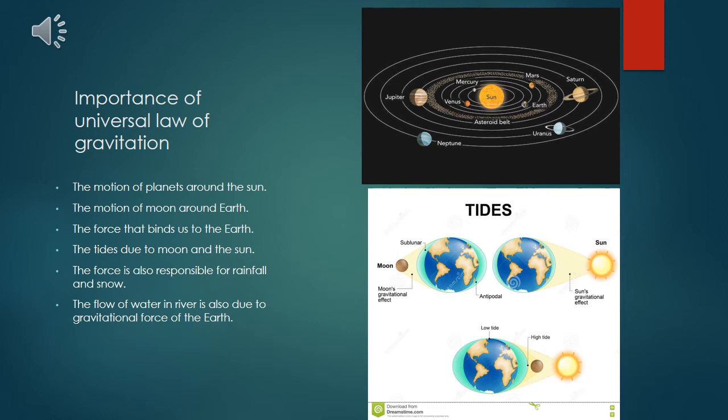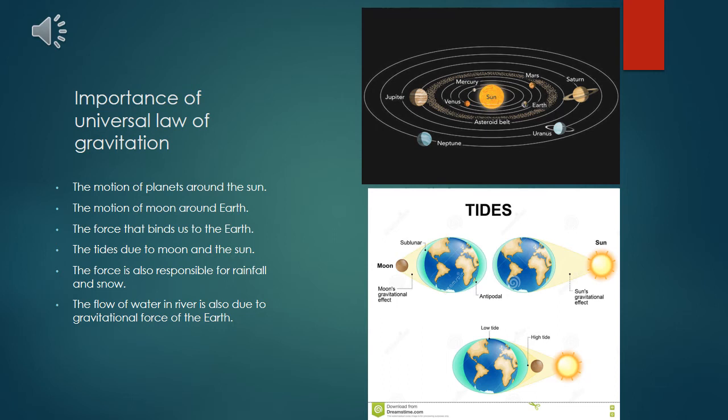Third point is the tides due to moon and the sun. I will explain this point in the next PPT. Fourth one is the motion of planets around the sun. As the mass of the sun is greater than all the planets present in our galaxy, the gravitational pull of the sun is more as compared to other planets. Hence, the sun attracts all other planets towards itself, because of which all planets start revolving around the sun.